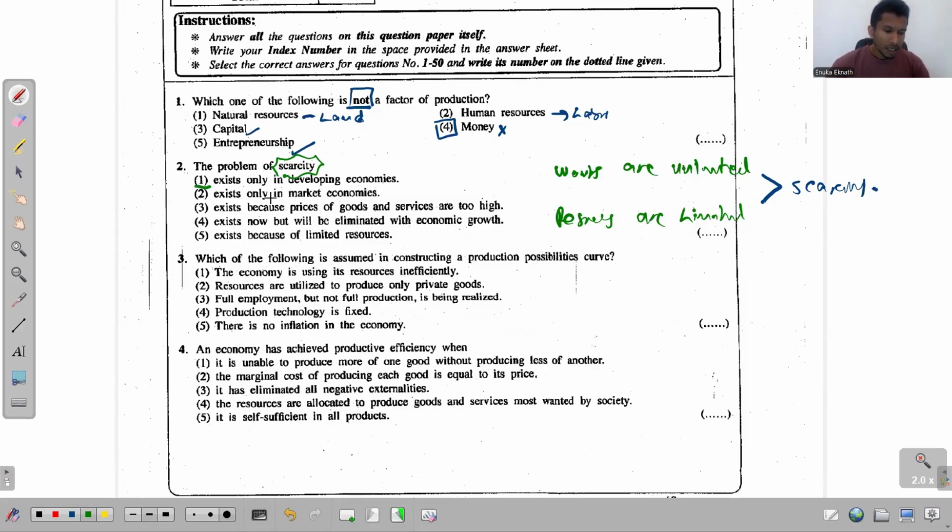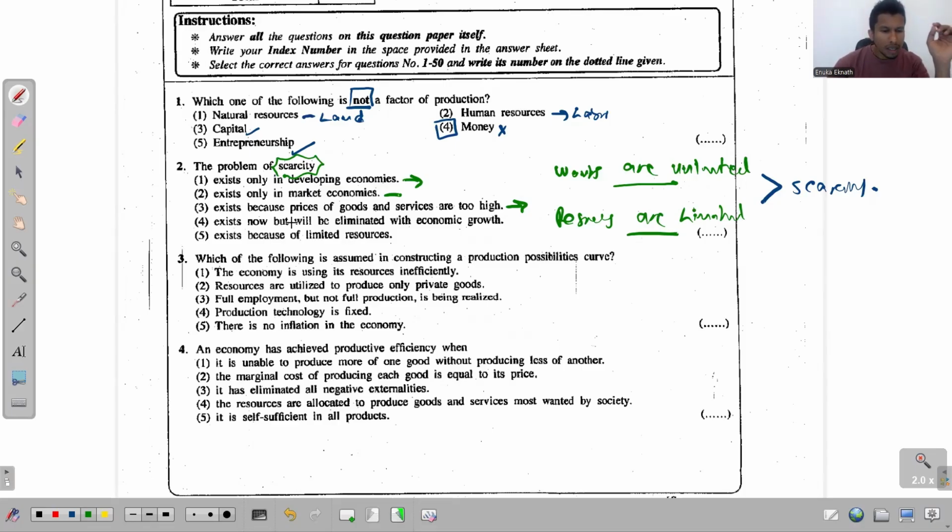The first one says, scarcity exists only in developing economies. No, scarcity is something common to any economy. Second one, exists only in market economies. No, as I mentioned, it's common to any economy. It could be a market economy, a command economy, or a mixed economic system. Third one, exists because prices of goods and services are too high. No, that's not scarcity. Scarcity is always the mismatch between unlimited wants and limited resources, and it doesn't have anything to do with the prices of goods and services.